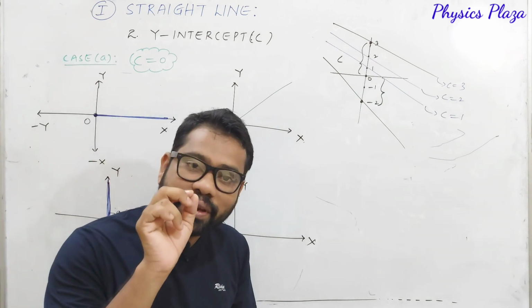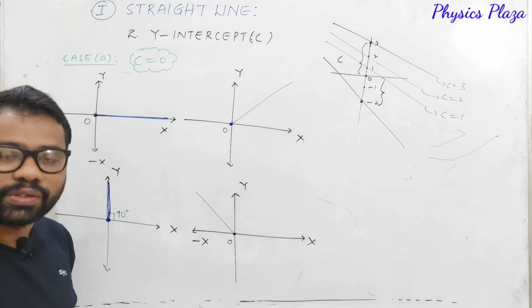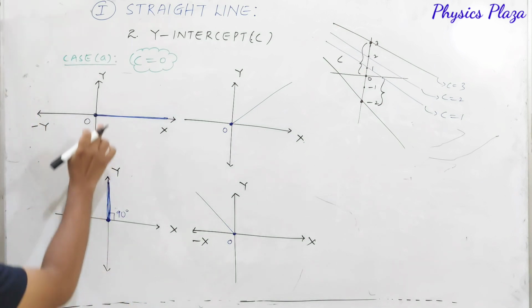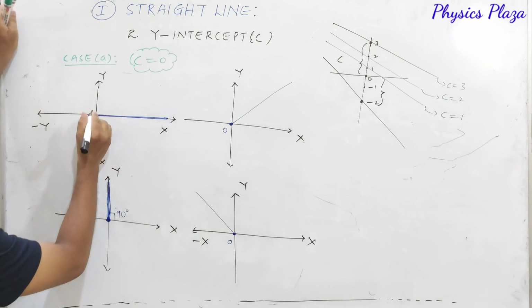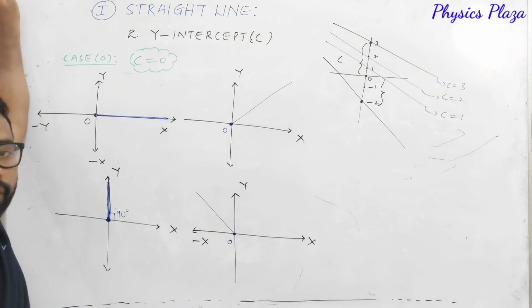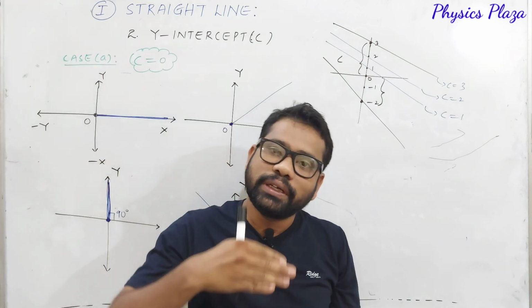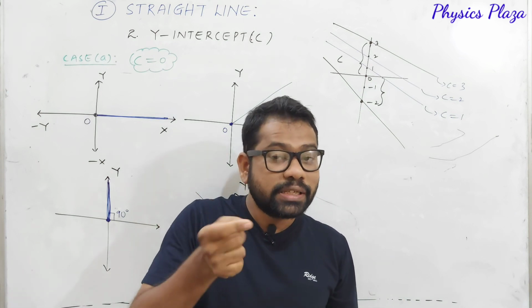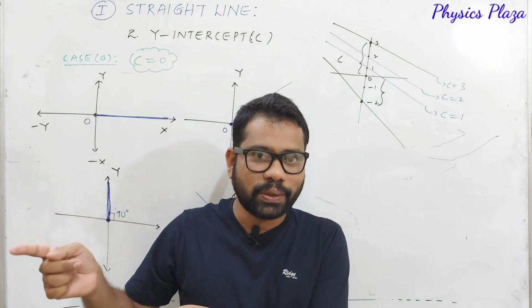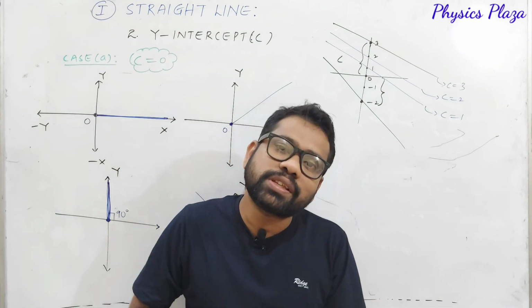But did you notice one very important thing? What about the slope in these 4 cases? Very important, children. Here y-intercept is 0 in this first case. Because it is passing through the origin, its y-intercept is 0. Or we can say that because its y-intercept is 0, it must pass through the origin.